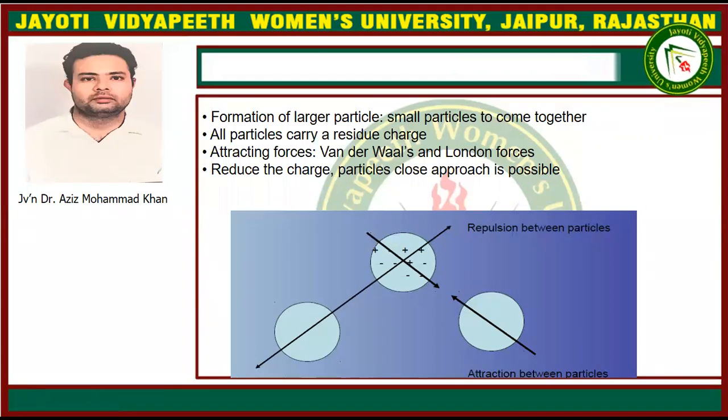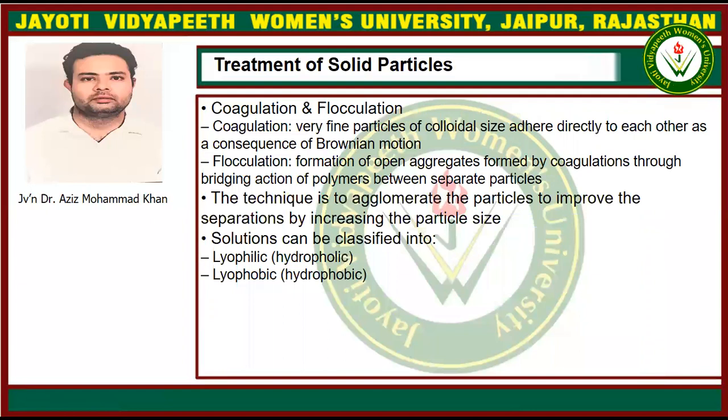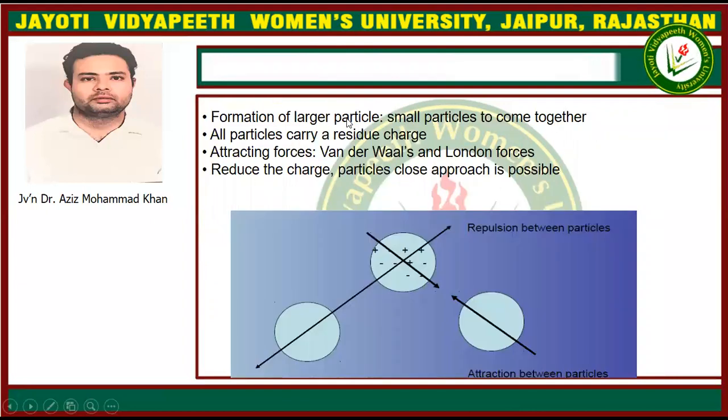If we use these methods, such as coagulation and flocculation, they allow the particles to come together, and after using these techniques, large particles are formed. And how are the large particles formed?